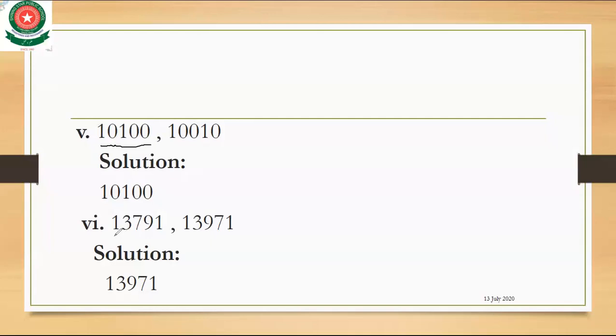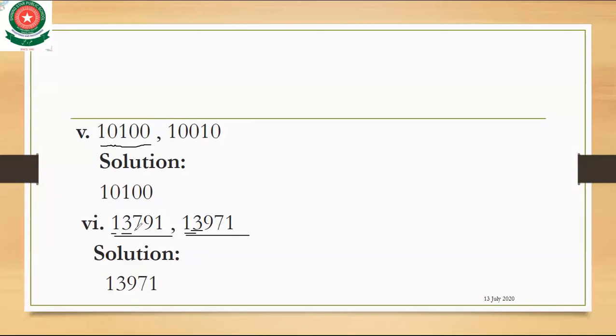Question is 13791 and 13971. See, in this number the first digit is 1, and here the first digit is also 1. So we can't compare 1 and 1. Okay, come to the next digit. Here the digit is 3, and the next digit is 3. So we also can't compare 3 and 3 because both are the same.